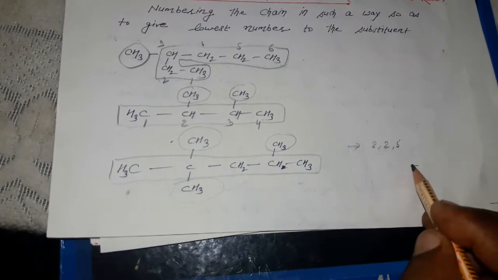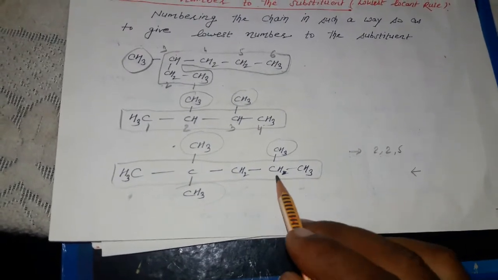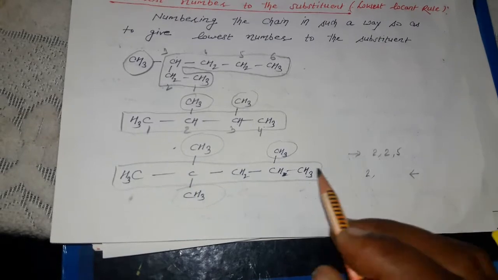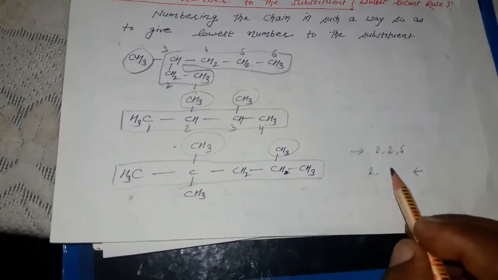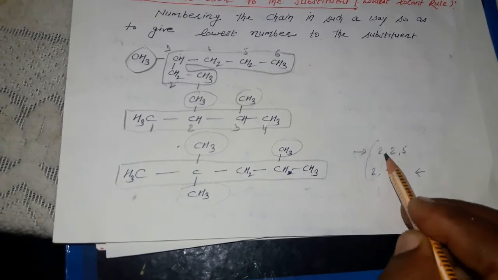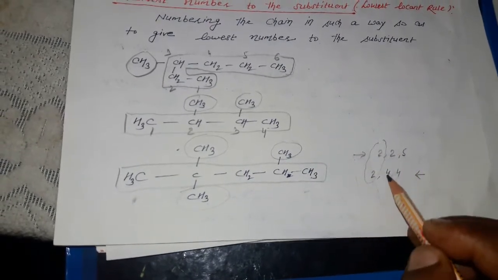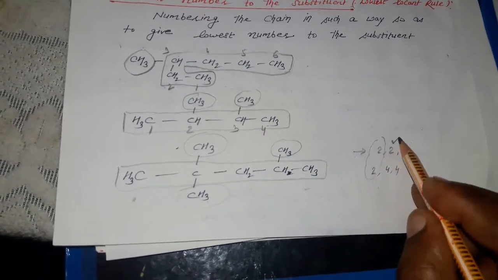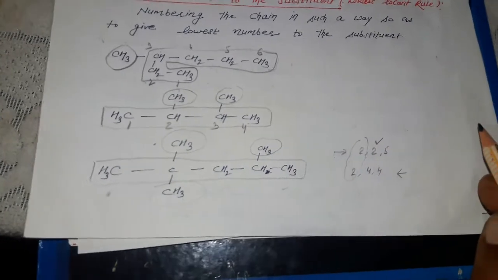And when we are giving the numbering from right to left, 1 2 and 3 4 4. So you can check here, if the first numbering is equal, then you can proceed to the next one, that is, which one is lowest, this one. And 5 2 8 10.